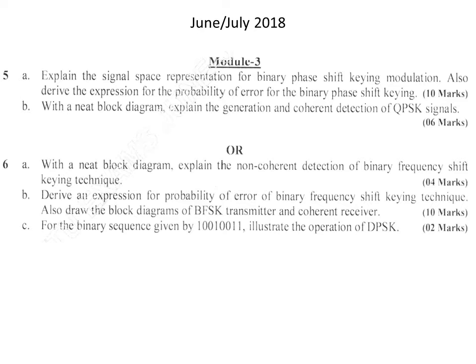The next question is: with a neat block diagram, explain the generation and coherent detection of a QPSK signal, that is quadrature phase shift keying. We should draw the block diagram for generation of QPSK and explain that part, and the detection block diagram should also be drawn and explained. The split up will be 3 plus 3.